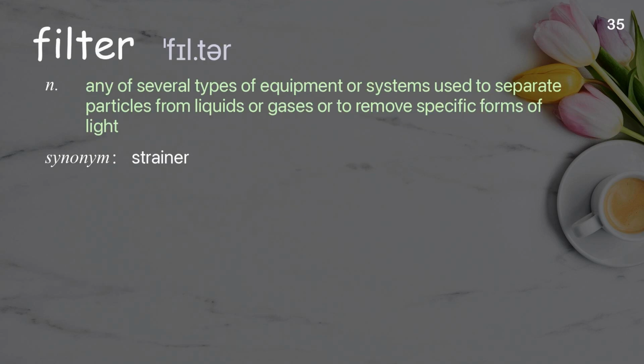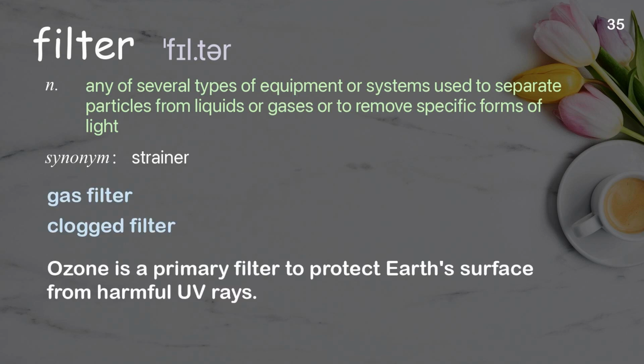Filter: any of several types of equipment or systems used to separate particles from liquids or gases, or to remove specific forms of light. Examples: gas filter. Clogged filter. Ozone is a primary filter to protect Earth's surface from harmful UV rays.